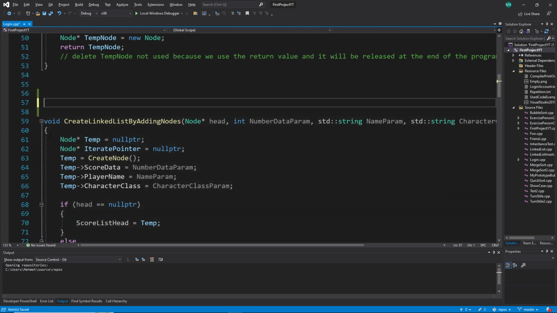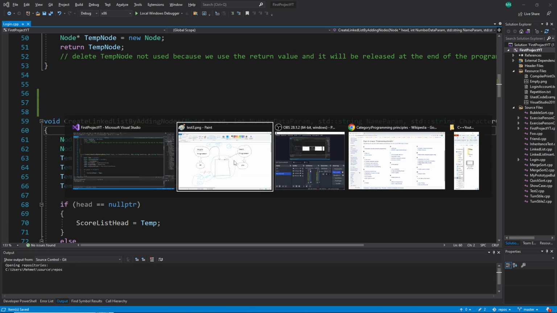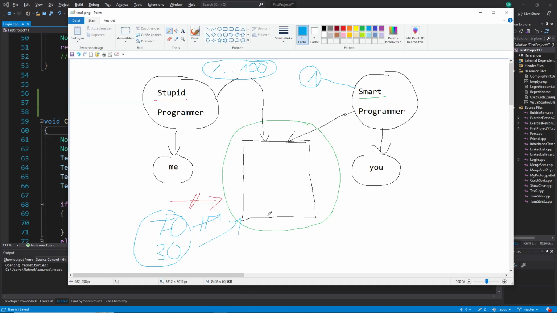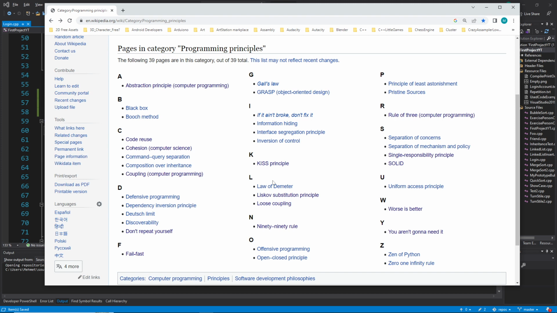But on the other side, when you have no comment, every programmer must decipher your code, and waste their time just because there is no comment. So I hope you understand this. This is one of these breaking principles. And of course, there are many more principles. For example, when you break one principle, this is also the bad side, you are probably breaking more principles at the same time.